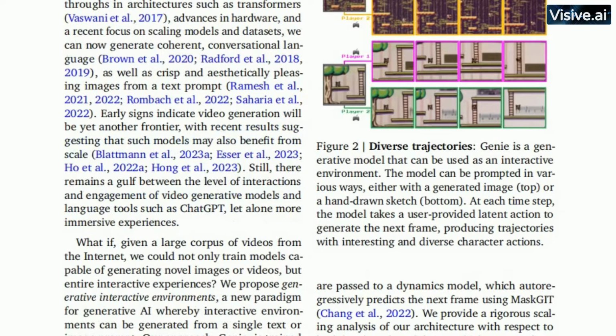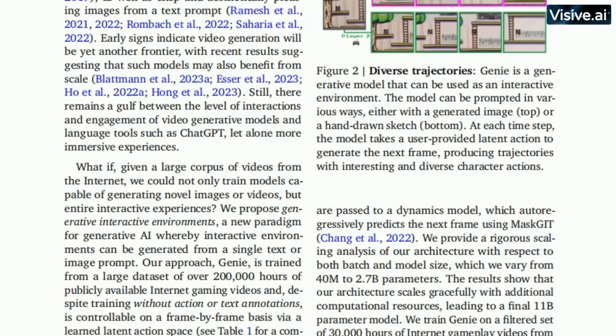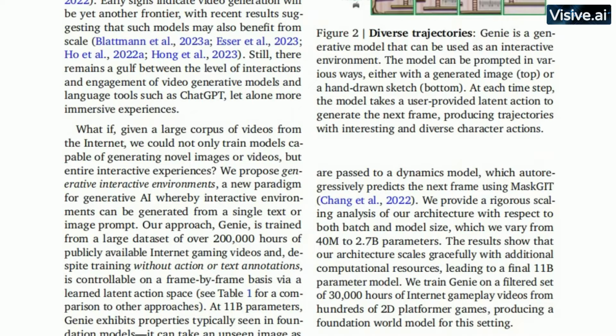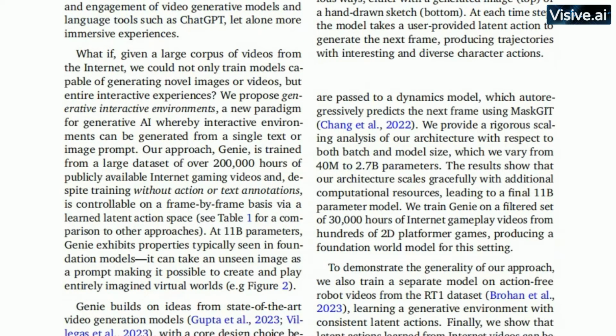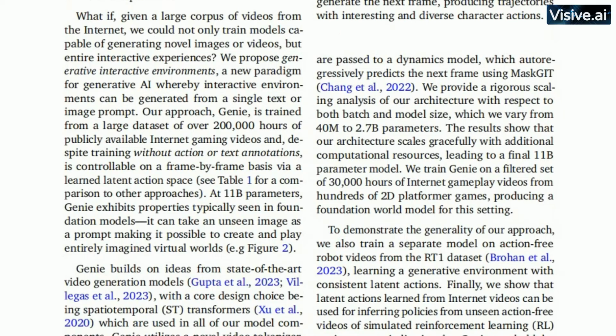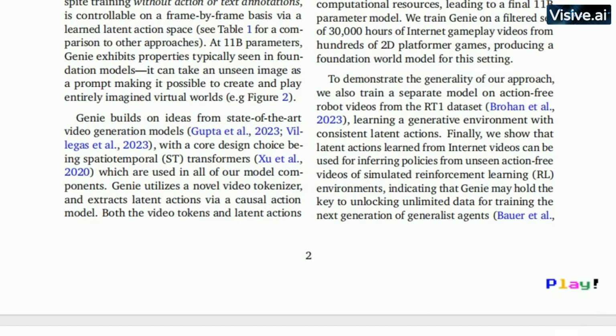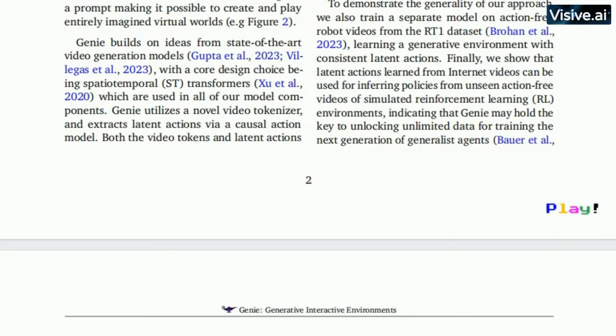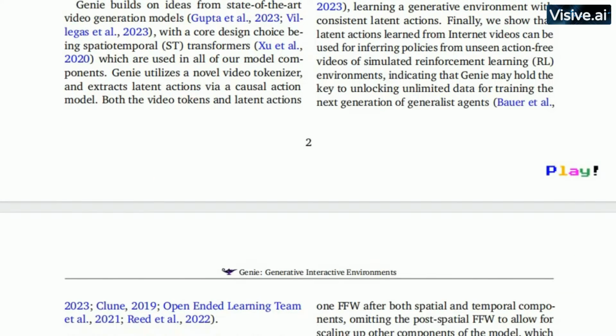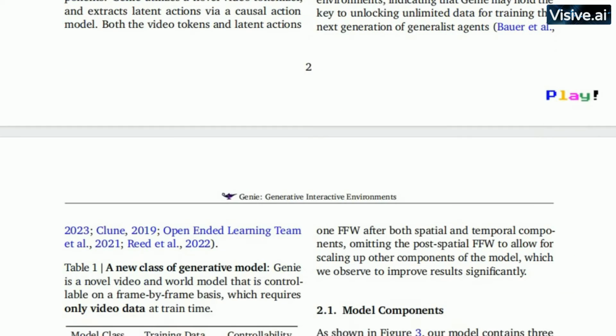But of course, every innovation comes with its set of limitations, and Genie is no exception. If you've had a chance to see the games generated by Genie, you might have noticed the resolution is rather low. That's because the model was trained on a data set that was low resolution. It's like trying to paint a masterpiece with a blunt crayon. The details are going to be a bit fuzzy.